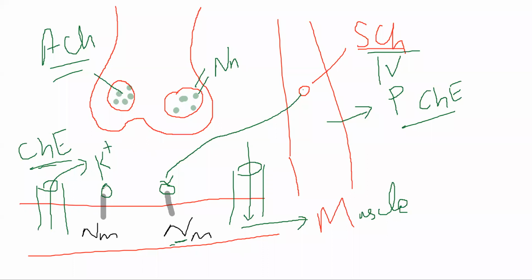Initially, there'll be slight contraction. After this, as your muscle gets saturated, at one point of time, instead of getting contracted, it will relax. That is how smooth muscle relaxation will occur. It will completely depolarize your muscle to the point that instead of contracting, it will completely relax, and for the duration for which that succinylcholine molecule is attached, your muscle from now on will only be relaxed, until and unless you are able to remove succinylcholine, or your body is able to metabolize succinylcholine.